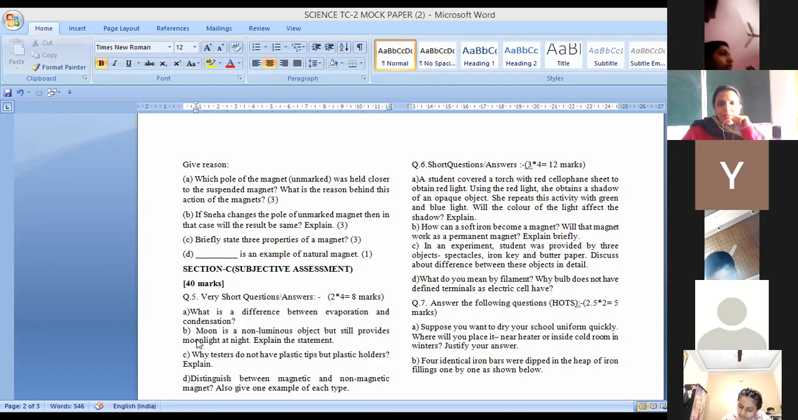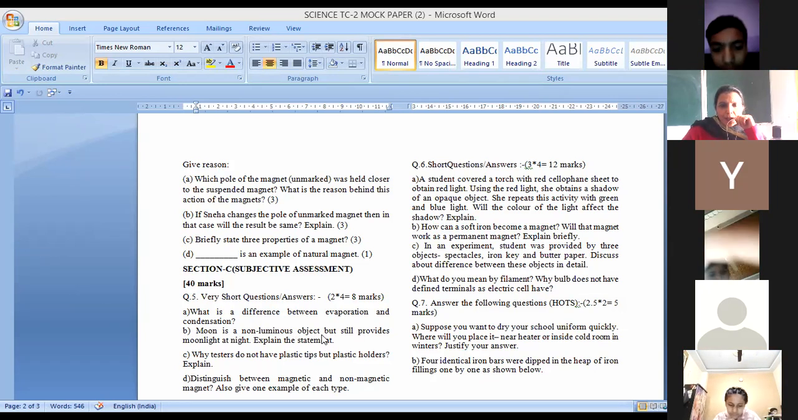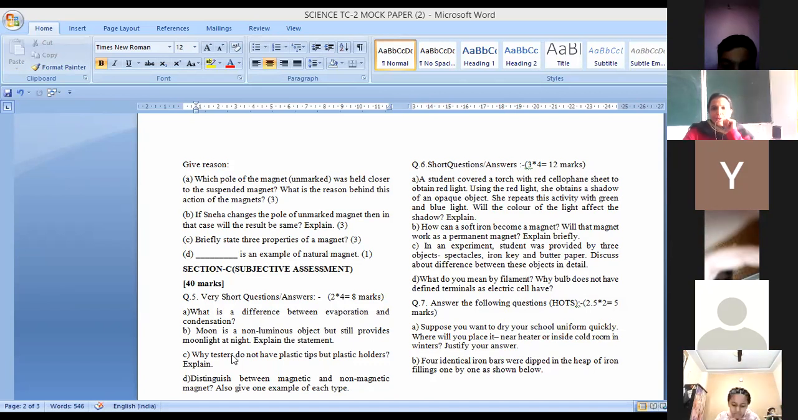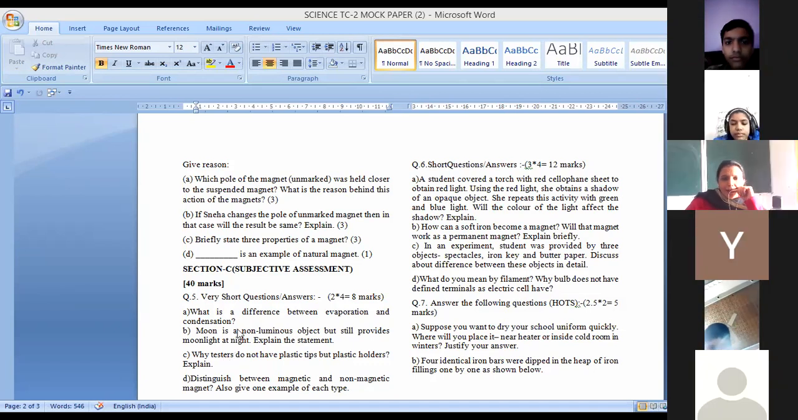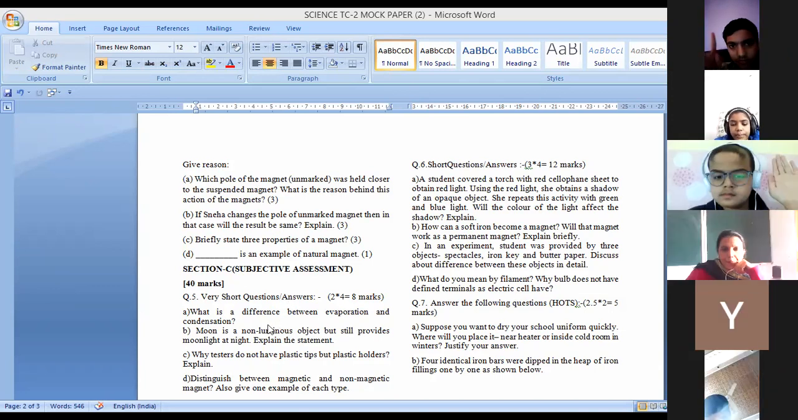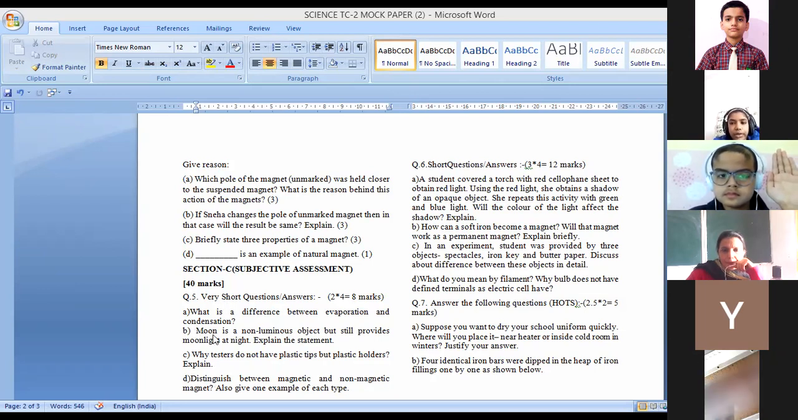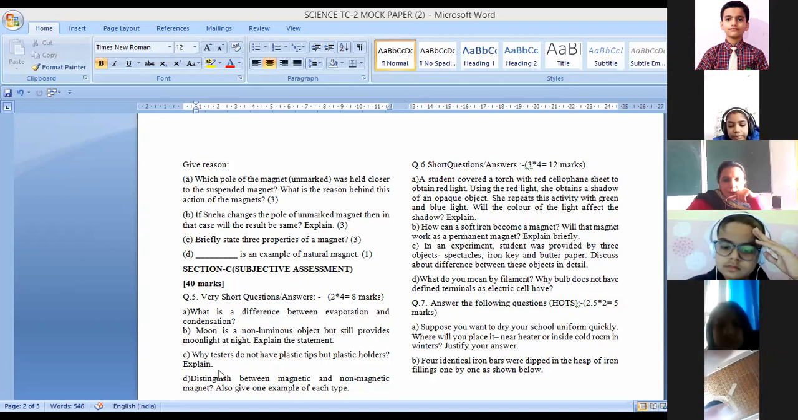Okay. Next, B part. Kindly raise your hand. The moon is a non-luminous object, but still provides light, moonlight at night. So yes, Sauravi. Ma'am, because the moon reflects the light of the sun. Okay, so the moon does not have its own light, it reflects the light of the sun.